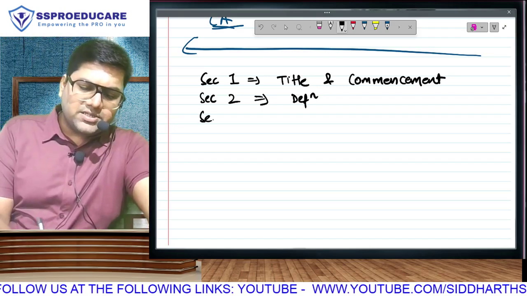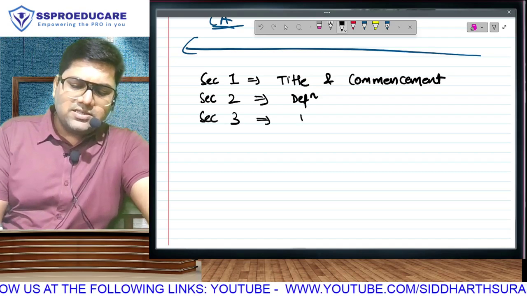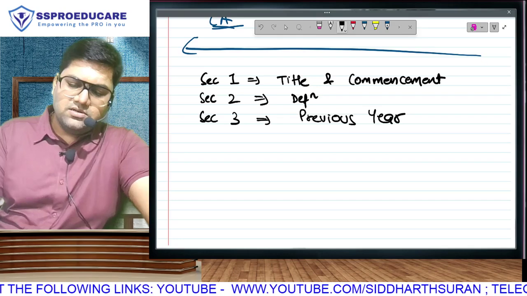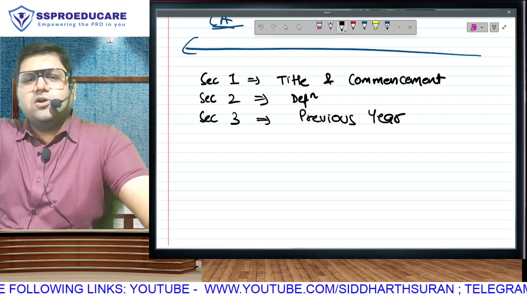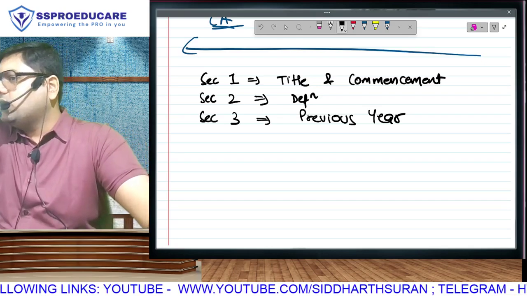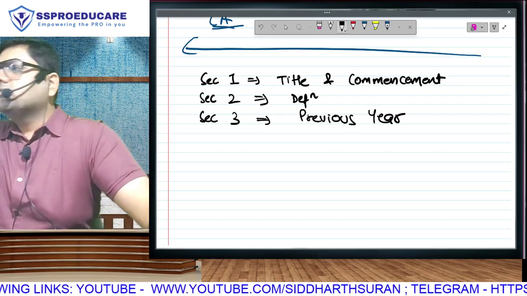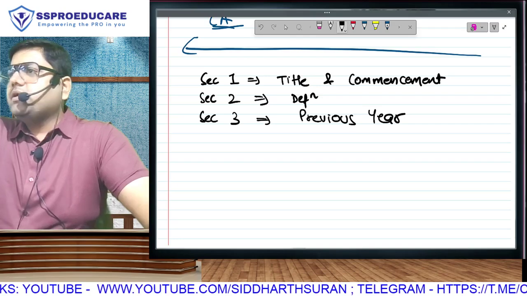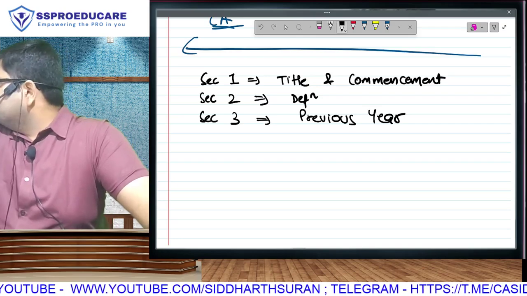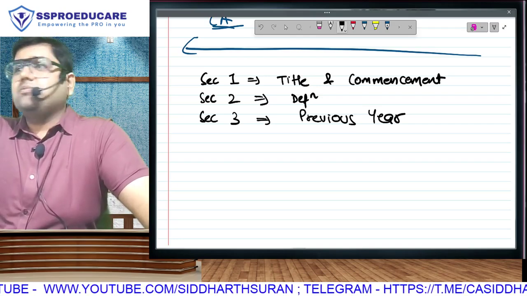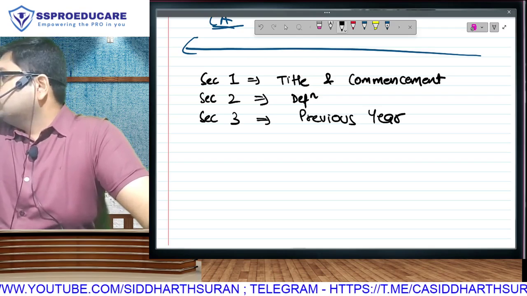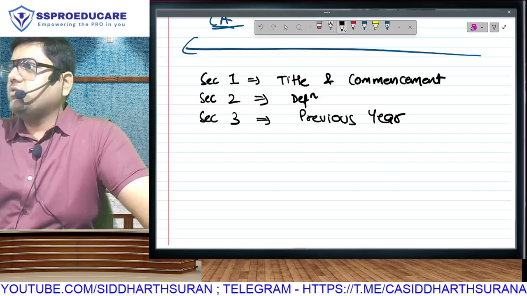If I take you to section 3, section 3 has given us something called previous year. There is a concept called previous year in income tax law. Anybody taking down notes? Write it and ignore it like Modi ignores Kejriwal. It is of absolutely no use right now. In the next maybe 15-20 minutes, half an hour or so, I will be. Then yeah, when I say write it and ignore it, it was only to those who were writing.